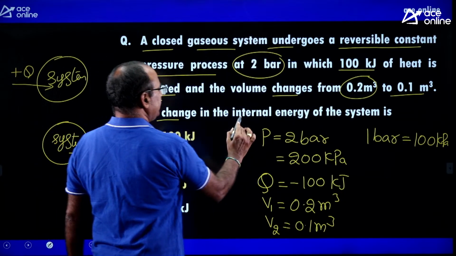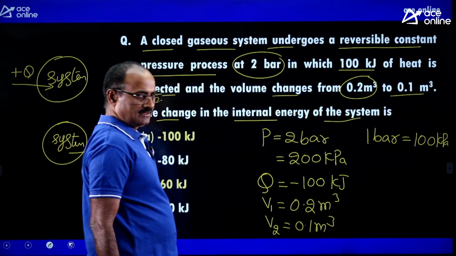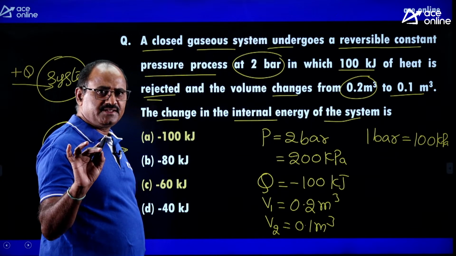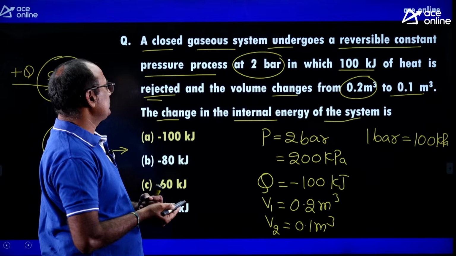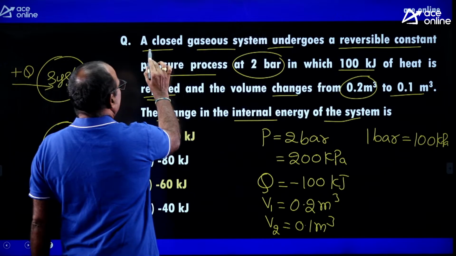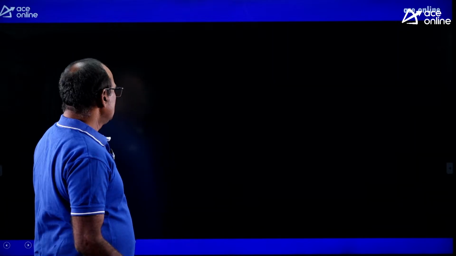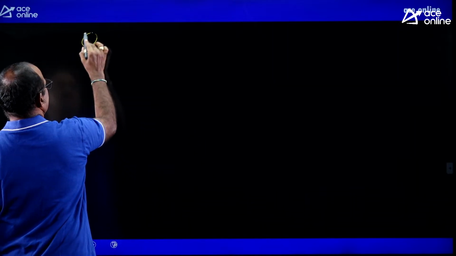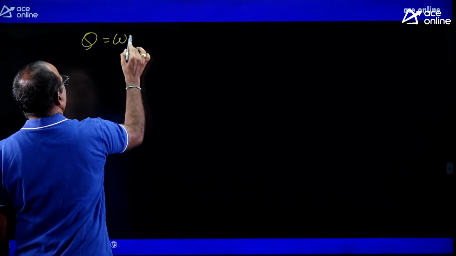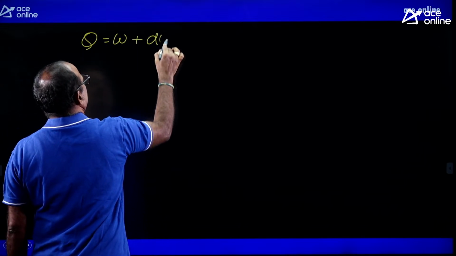You are asked to determine the change in internal energy of the system. It is clearly a problem connected to a closed system. As you know, the closed system energy balance equation is Q equal to W plus dU.